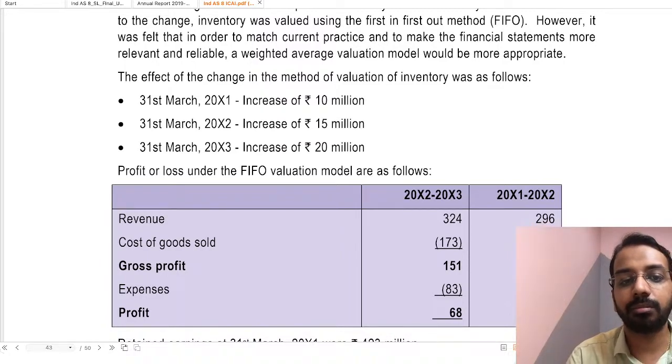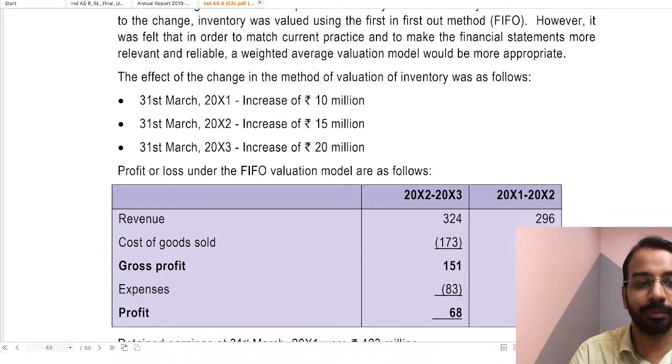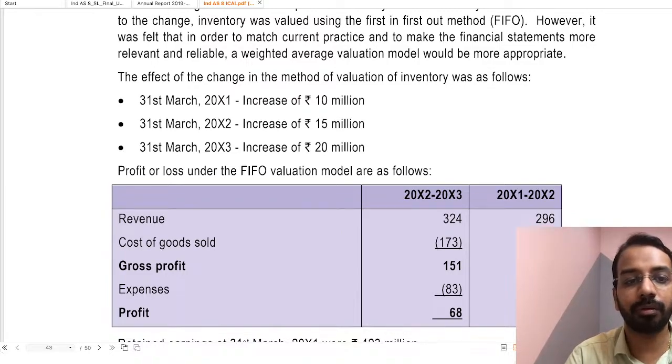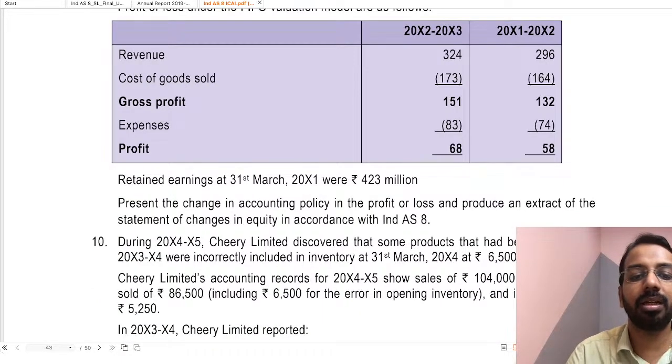On 31st March of year 1, inventory will increase by 10 million. On 31st March of year 2, inventory will increase by 15 million. On 31st March of year 3, inventory will increase by 20 million. Now, what do we have to do? Profit under the FIFO valuation model is given below. Retained earnings on 31st March year 1 were 423 million. Present the change in accounting policy in the P&L and produce an extract of the statement of changes in equity as per Ind AS 8.